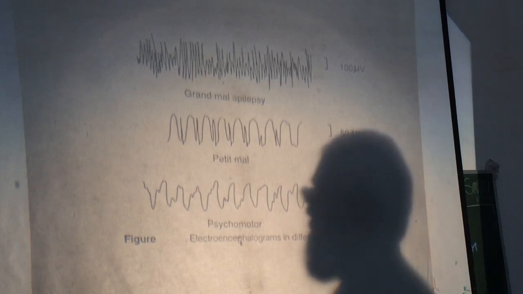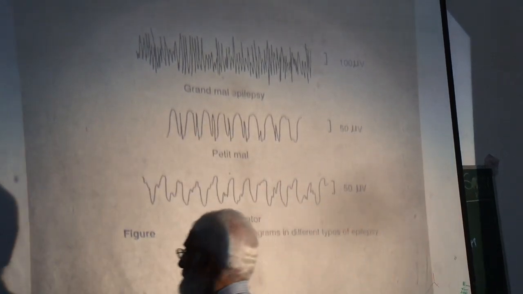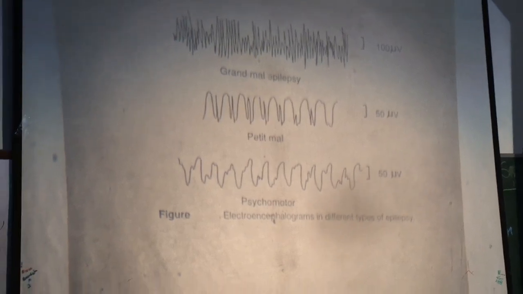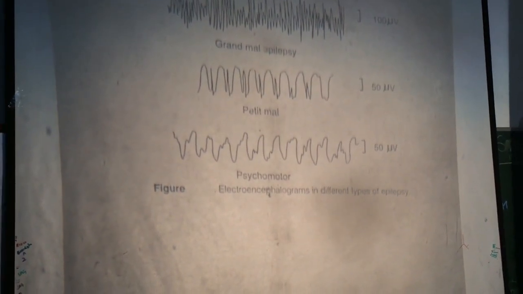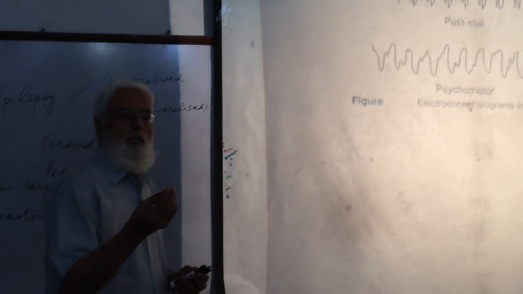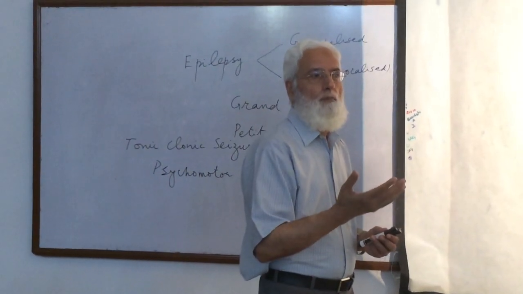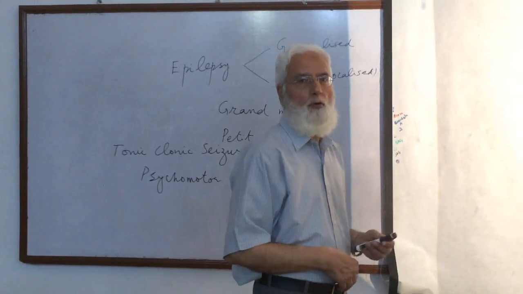Then the other type of focal epilepsy. Now in focal epilepsy, excessive neuronal discharge is from some part of the brain or cerebral cortex, not the whole brain or the whole cerebral cortex.